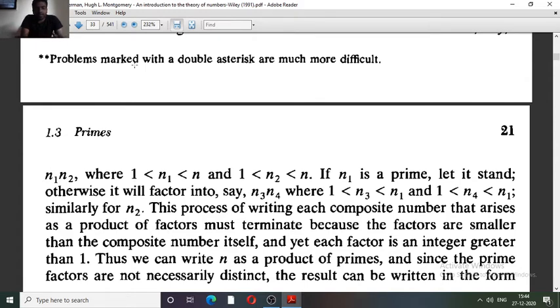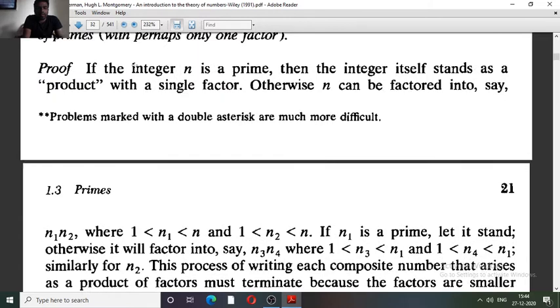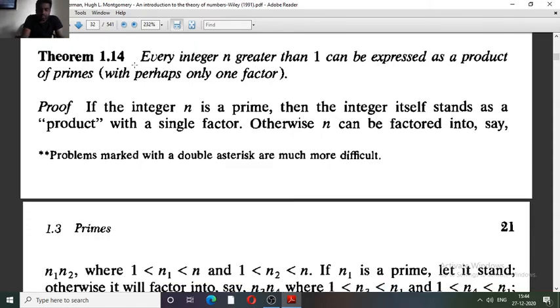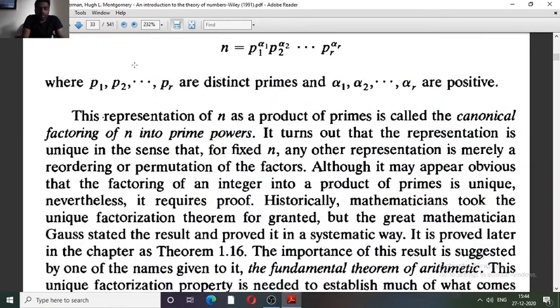So this stops somewhere, and at that time all the factors n1, n2, n3, up to nr are primes. So we can write the statement as: every integer n greater than 1 can be expressed as a product of primes. So here we are done.